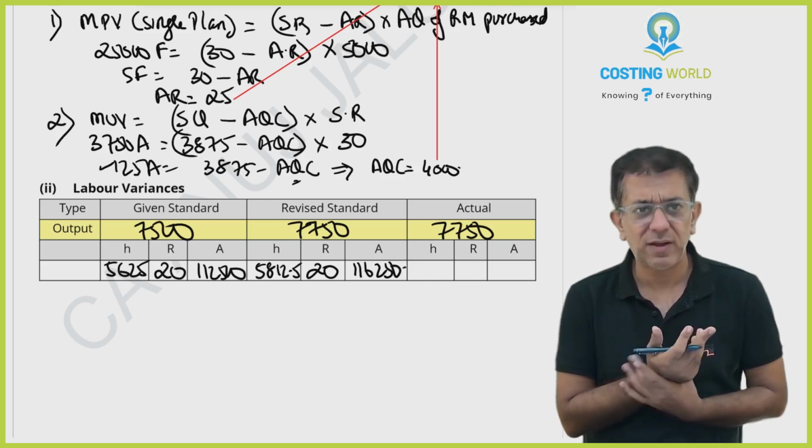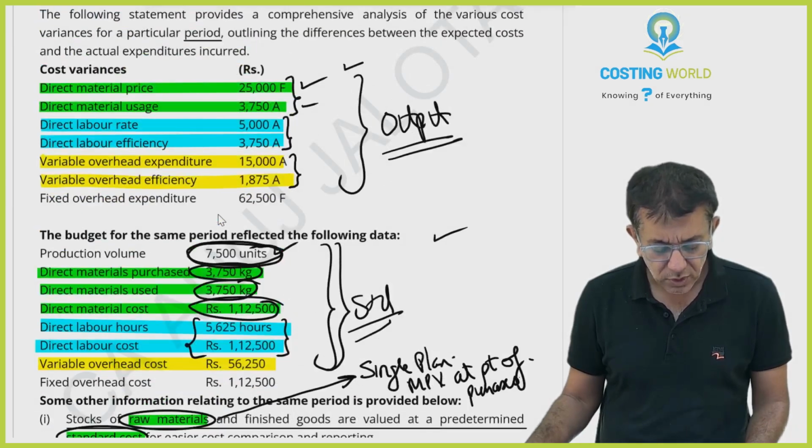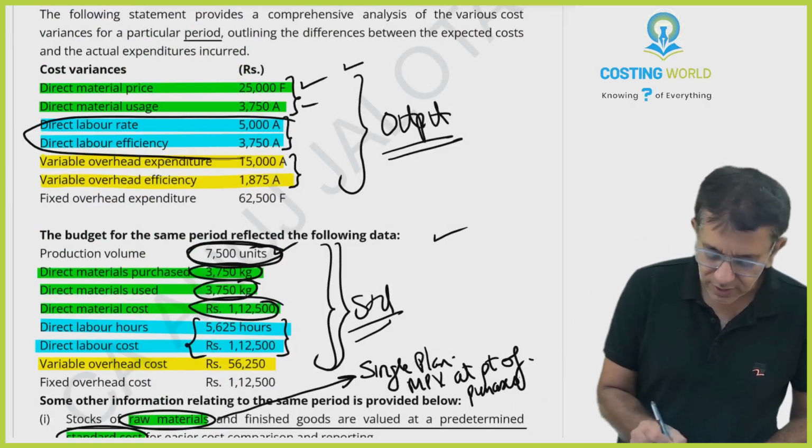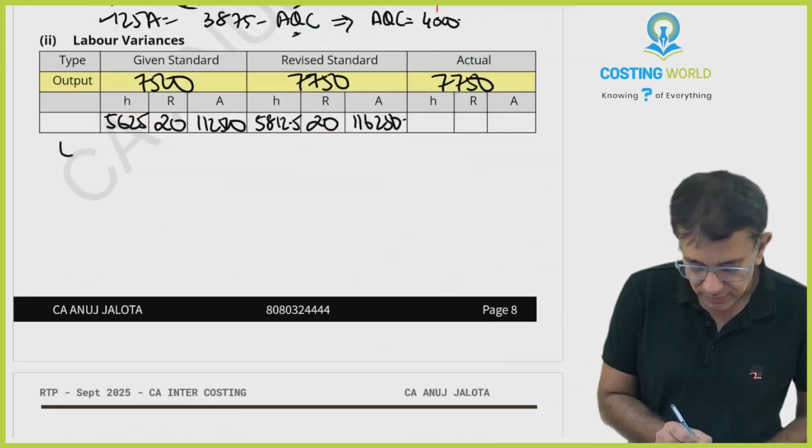Actual data we don't have. So then what to do? Beta, then you have two variances, no? You have labor rate and labor efficiency. 5,3750. Just a sec, I'll write down labor rate variance.